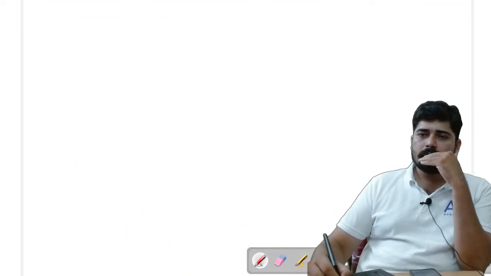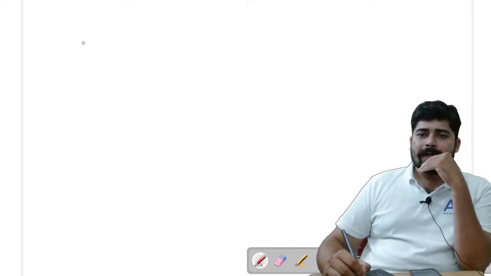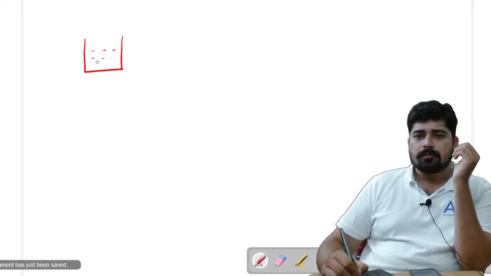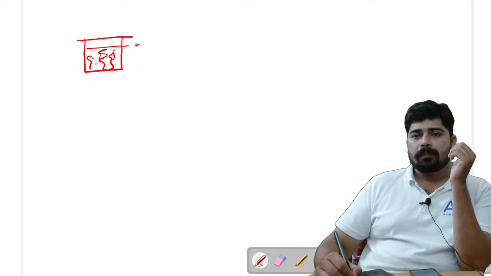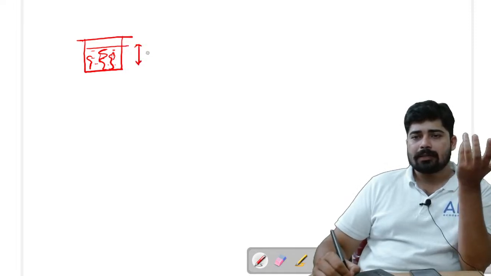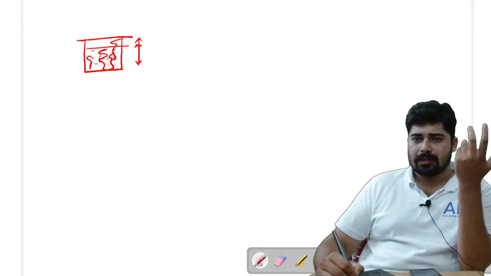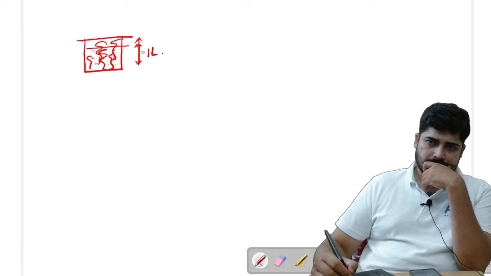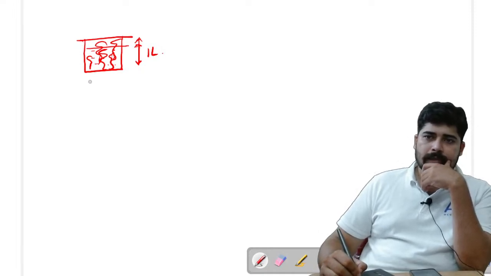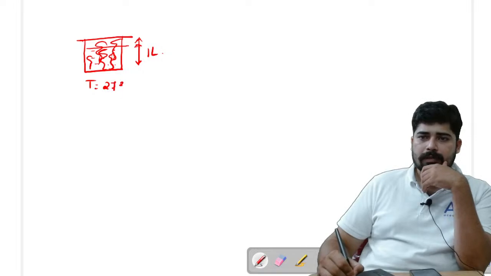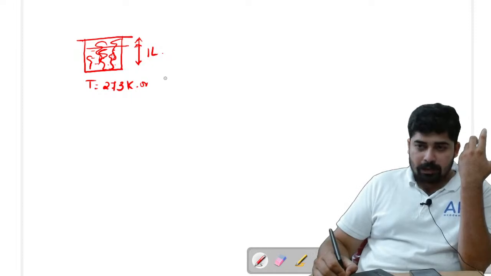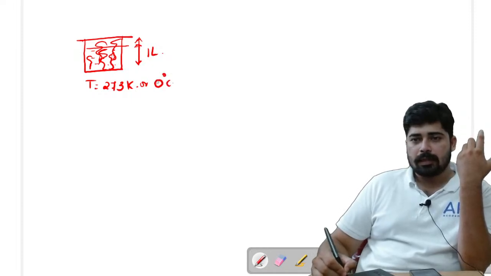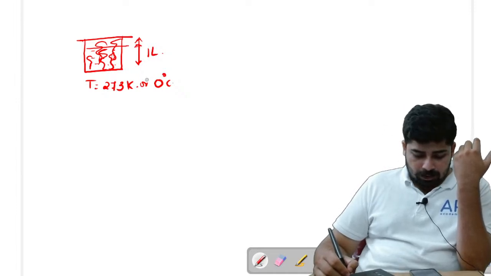See, if I take a container, this is gas actually, and this is a closed container. Let's say the volume of the gas is, say, 1 liter. And here the temperature is 273 Kelvin, or we can mark it as 0 degree Celsius.